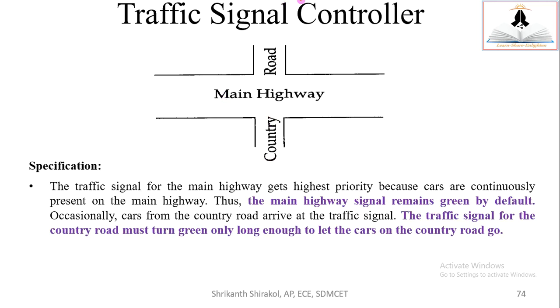So here is a traffic light controller. We also call it a traffic signal controller. So traffic signal controller, here's a road. We call it a country road. Country road is going like this. Main highway is going like this. This is country road. And this is a junction. Okay, this is a junction. So specifications are given like this. So this is a case study, I can say. Very important case study.